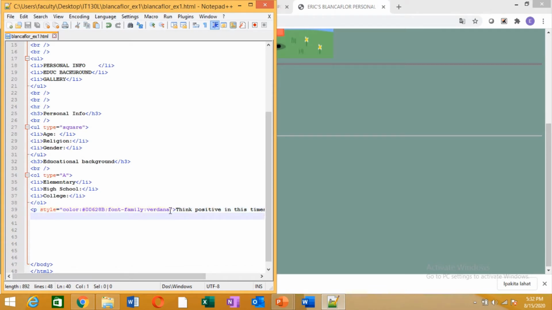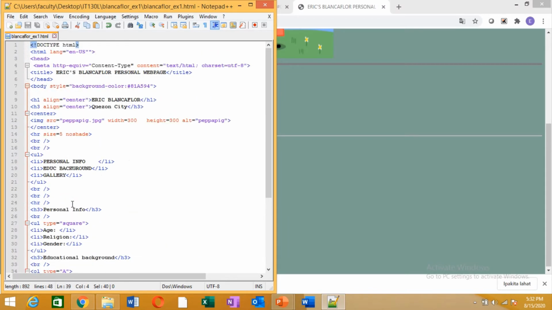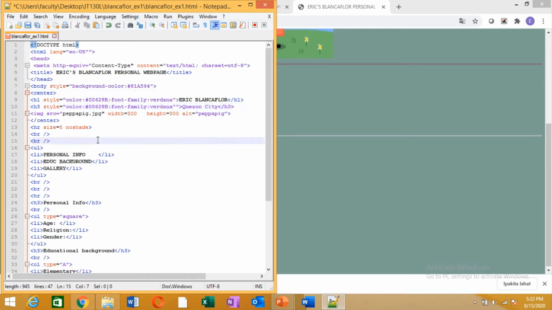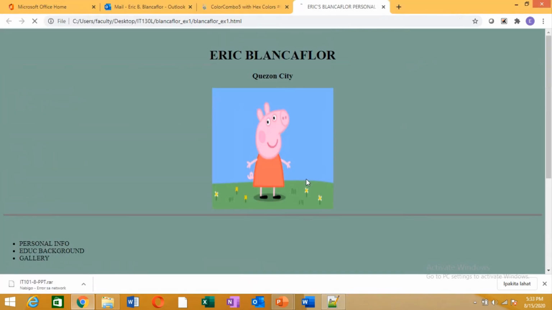Okay. So let's say we want to also apply this to our H1s. Okay. I'll remove this one, okay? Close. Oh, forgot the Control V. And then I'll just have again my center tag here. Then there, Control S, go back, F5. There, okay.